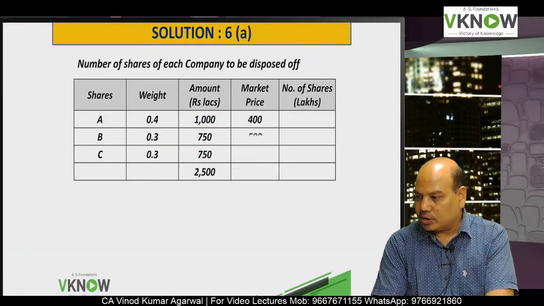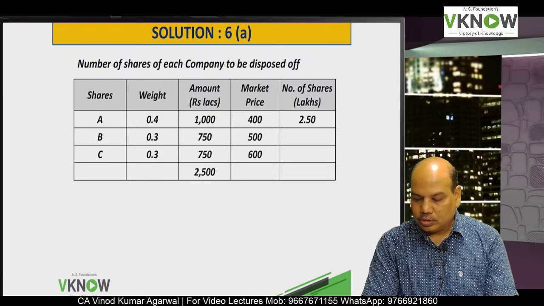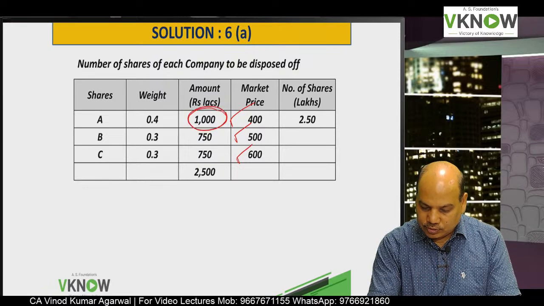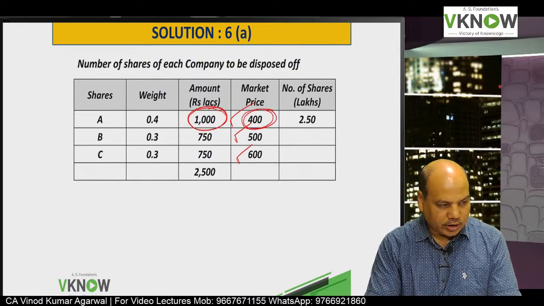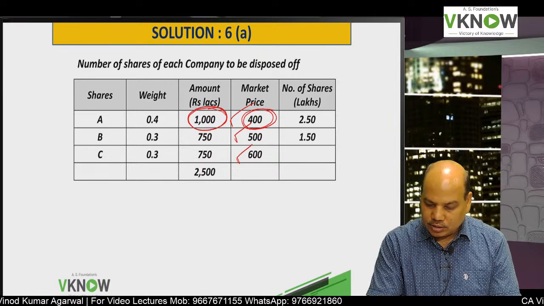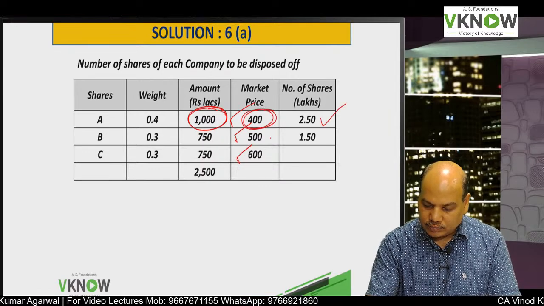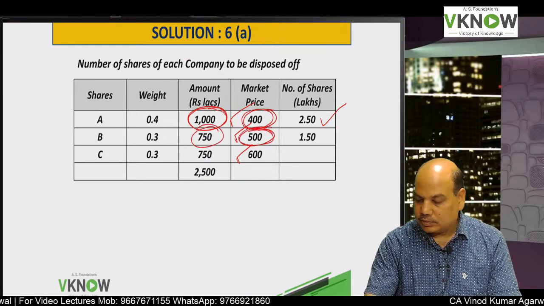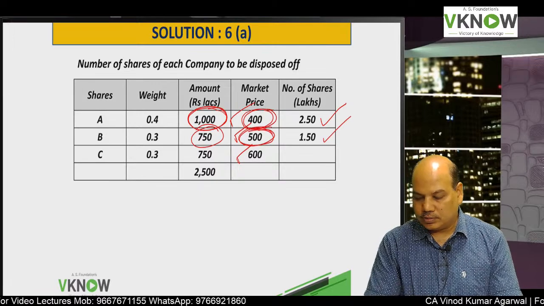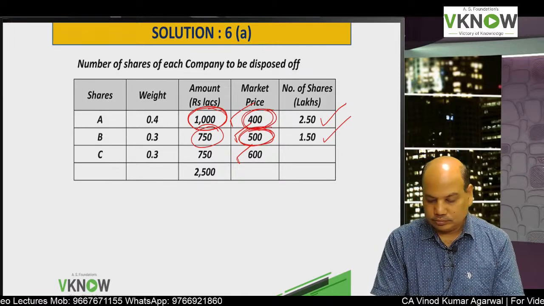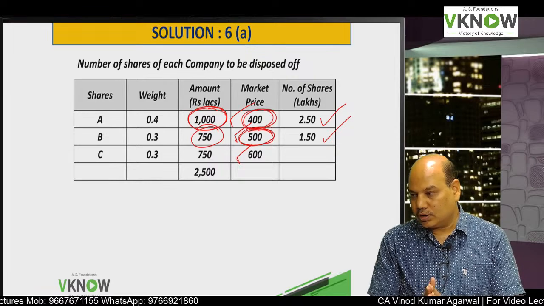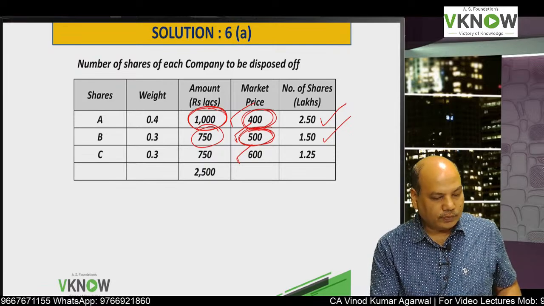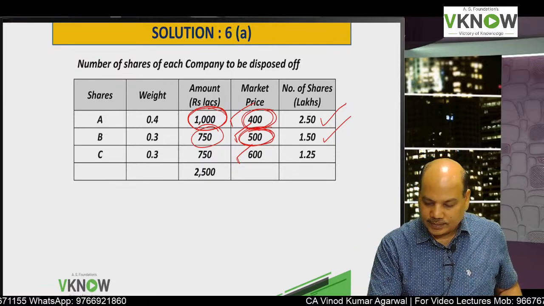Market price, copy from the question book: 400, 500, 600. 1,000 divided by 400, so you will have to sell 2.50 lakh shares for share A. 750 divided by 500 is 1.5. Last one, do it yourself. 750 divided by 600 is 1.25. So this is the answer of part 3.